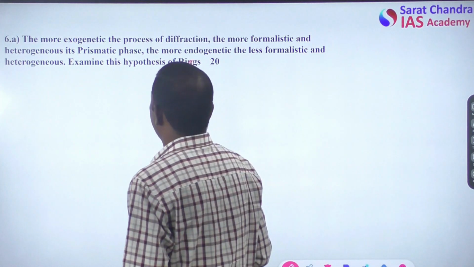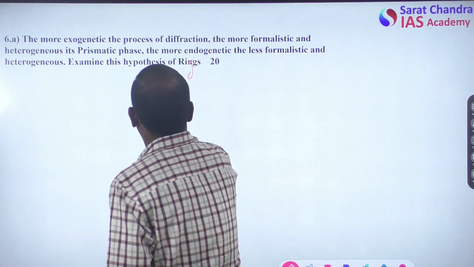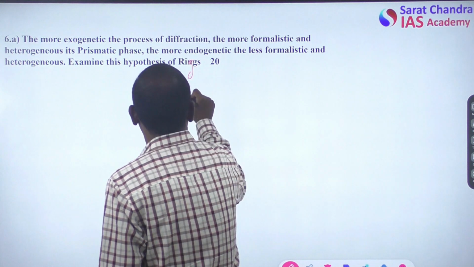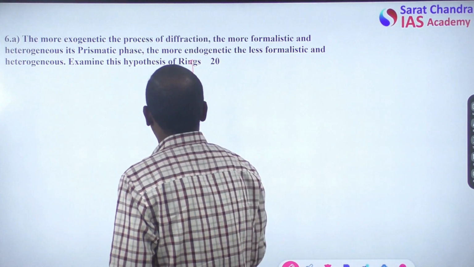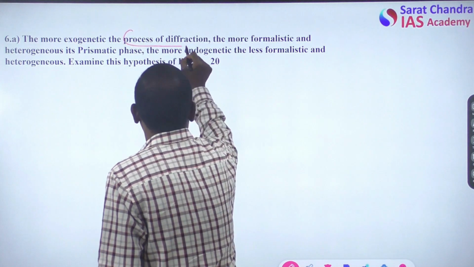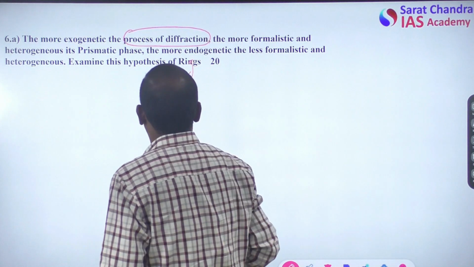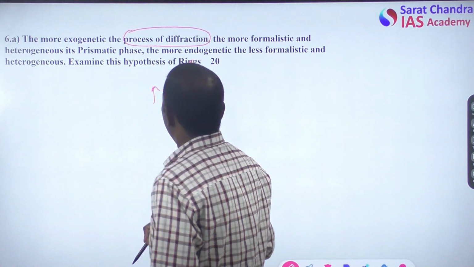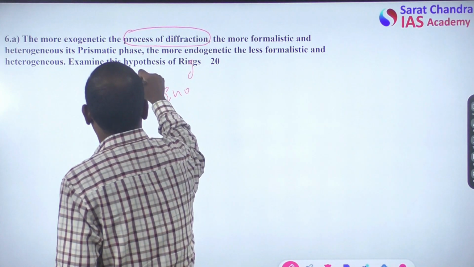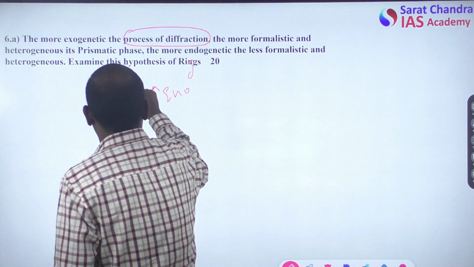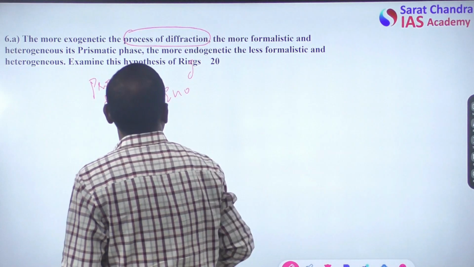All right, the question states that the more exogenetic the process of diffraction, so first there is an element of the process of diffraction, right?